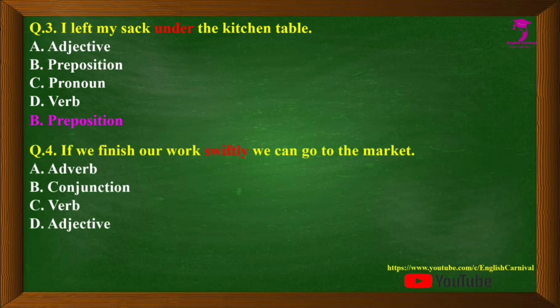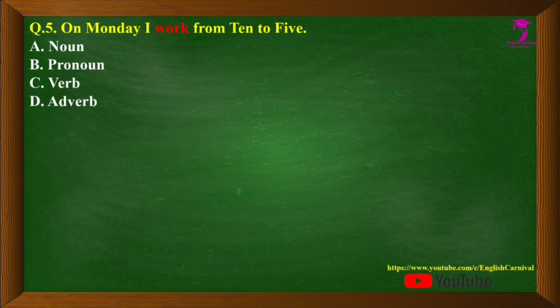Question number 4 we have, if we finish our work swiftly, we can go to the market. The form of the word that we are supposed to recognize is swiftly. Options are A, adverb, B, conjunction, C, verb and D, adjective. The correct answer is A, that is adverb. Question number 5 we have, on Monday I worked from 10 to 5. The word worked, and the options are A, noun, B, pronoun, C, verb and D, adverb. Correct answer is C, that is verb.